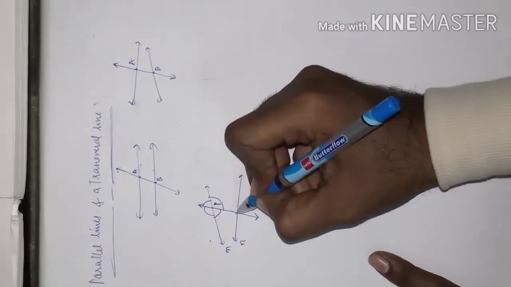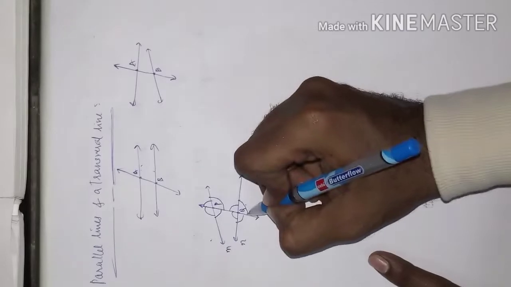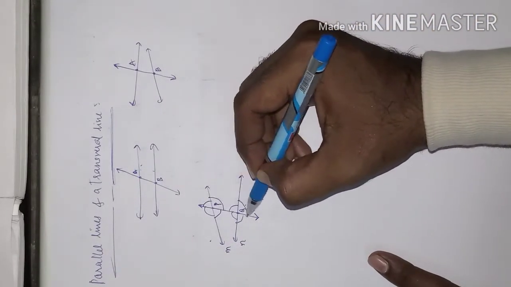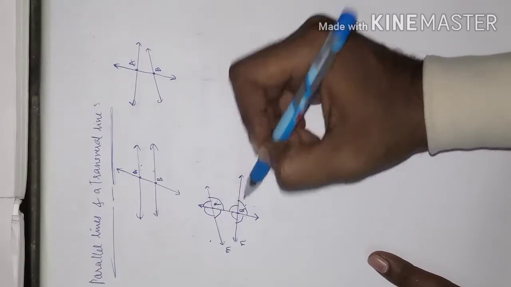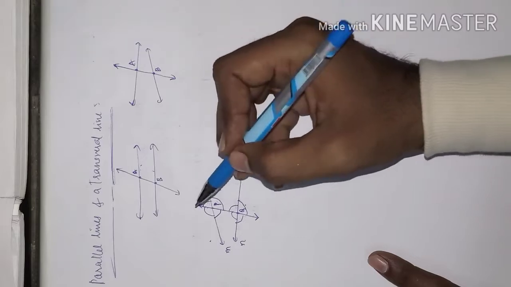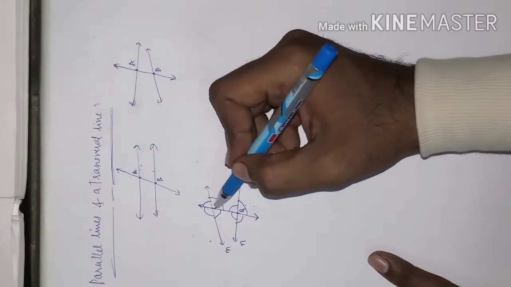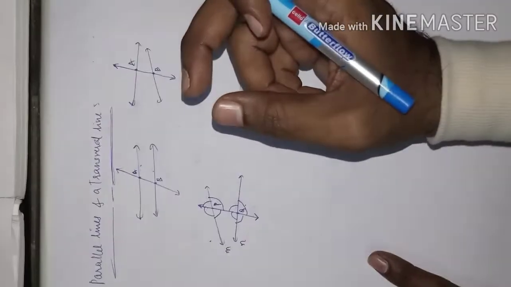Now some more angles are here. Yes or no? So when the transversal line cuts the two lines, 8 angles are formed. When a transversal line cuts two lines, there will be a formation of 8 angles, and according to their position they have been named.